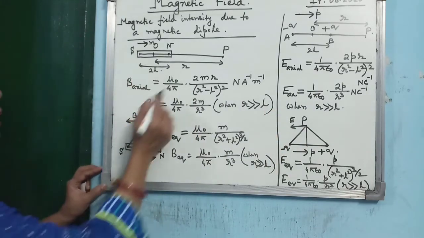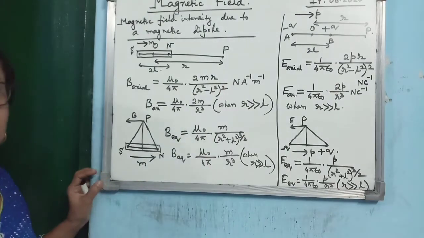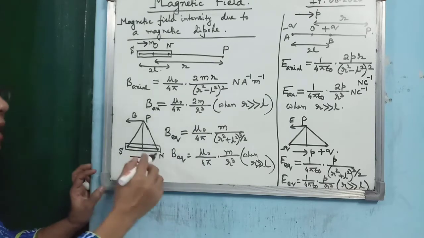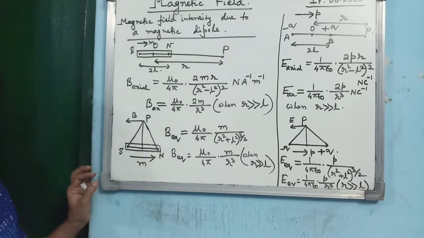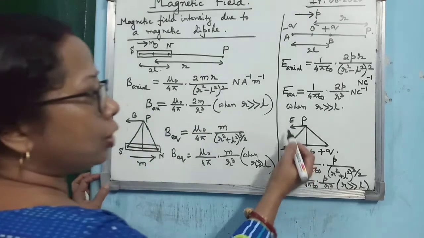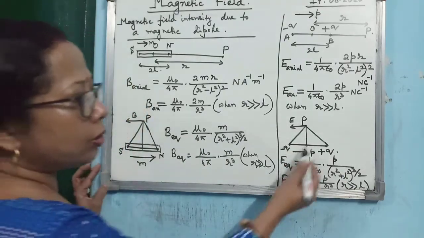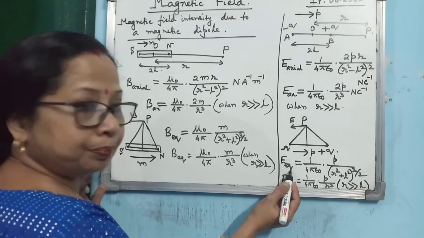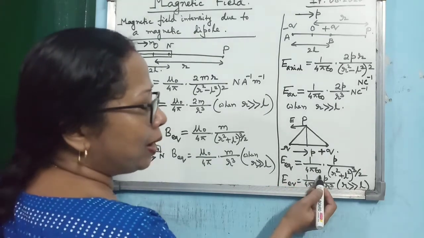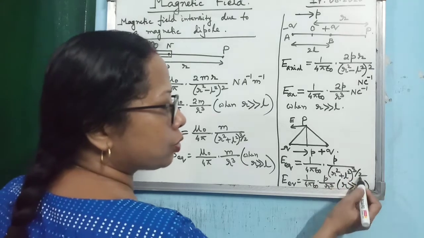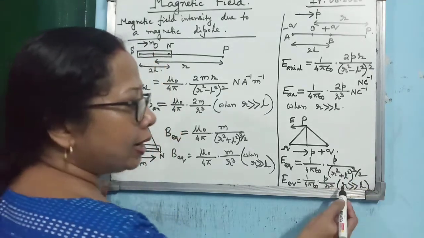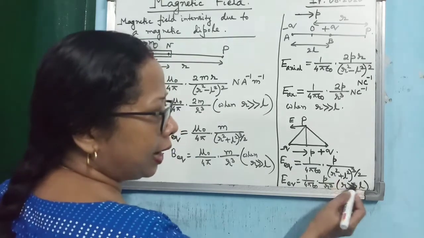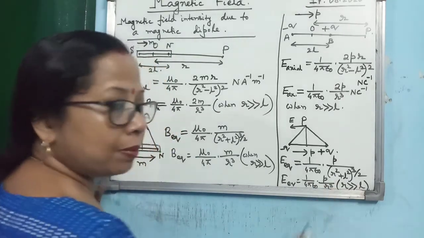Now next one, you see, this is the axial point of observation, on the axial line you have taken. Next, you take the point of observation on the equatorial line. So first of all, we will do it for the electric field. You know that electric field intensity at a point on the equatorial line, I have written E_Q here, is given by 1 by 4 pi epsilon naught, P by (R square plus L square) whole to the power 3 by 2. And when R is much greater than L, then you can just drop L. So it is coming R cube: 1 by 4 pi epsilon naught, P by R cube.